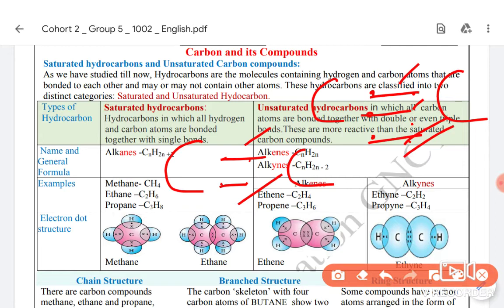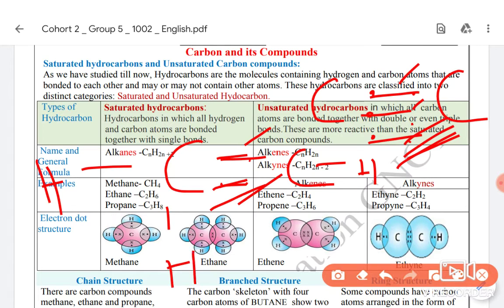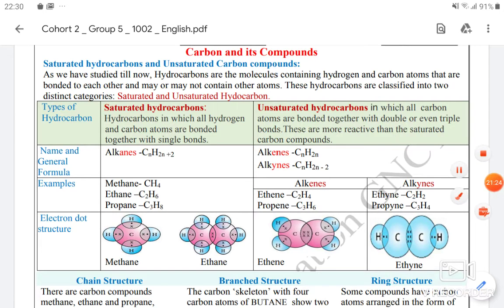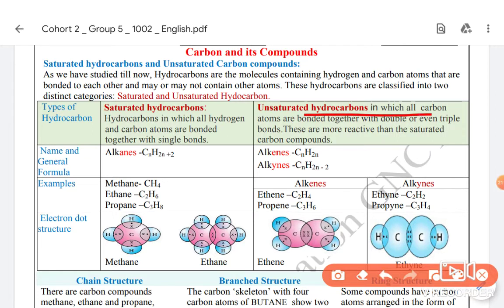So these are double and triple bonded. If it contains a carbon-carbon double bond or a carbon-carbon triple bond, it is known as an unsaturated hydrocarbon. The remaining valencies can be filled with hydrogen or another heteroatom. So if two electrons are shared here, then the remaining two are shared with hydrogen. We will discuss this in the next video about unsaturated hydrocarbons, in which carbon atoms are bonded with double